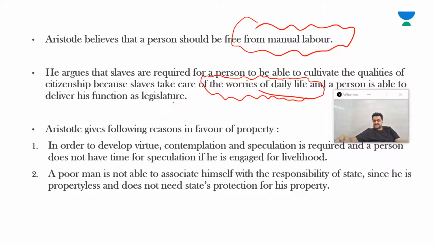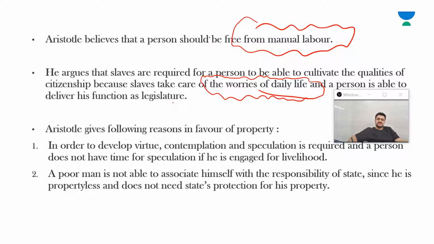Okay, because a citizen is not a citizen just for the namesake. He is an active citizen because he is actively participating in the affairs of his state, actively performing his duties toward his state. And all that is possible when he has leisure, free time, property, so that he doesn't have to think about his livelihood, his daily course and manual labor.